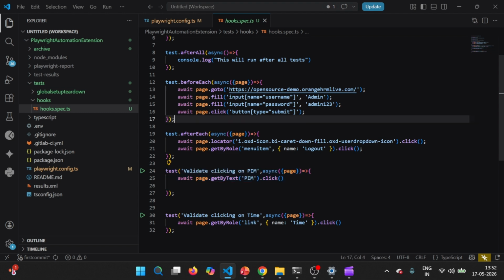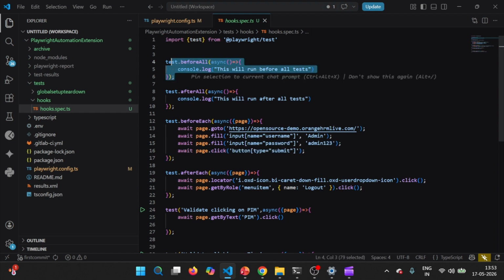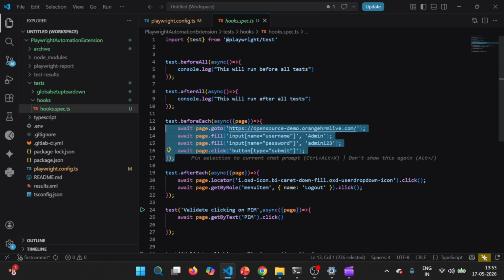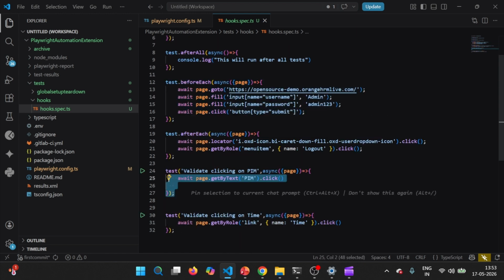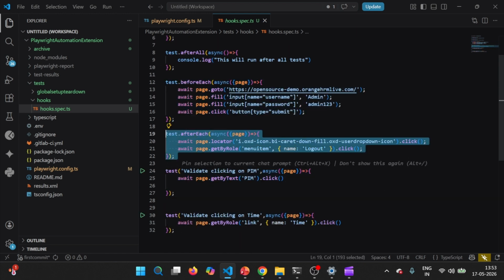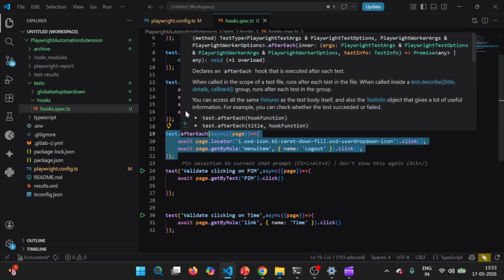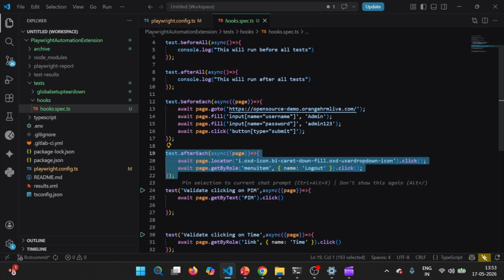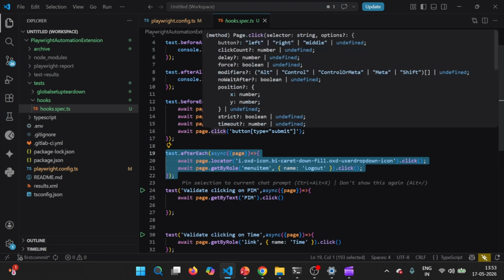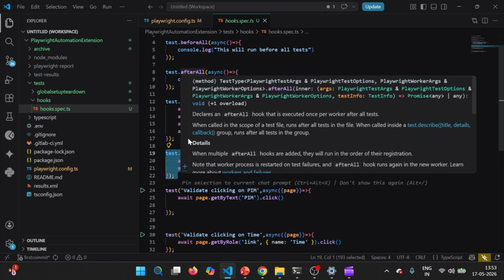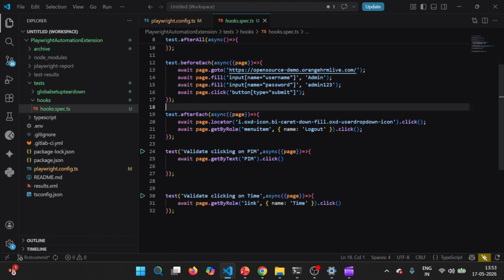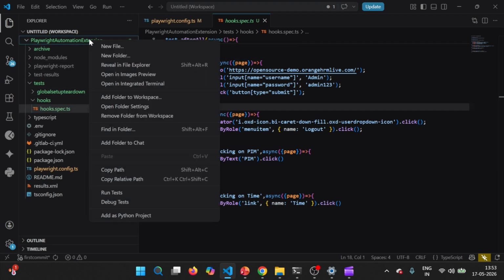So how does the flow go? First of all, beforeAll will execute, then beforeEach will execute, then this test case will be executed, and then afterEach will be executed. Likewise, for the second test case, the same thing goes on, right? So now, as we are trying to run these test cases in parallel, let us see how hooks behave and what is the need for global setup and teardown.